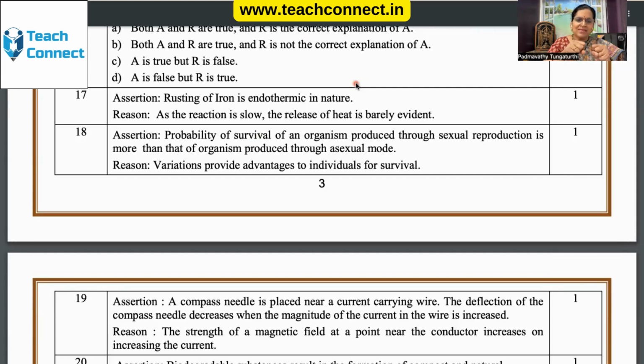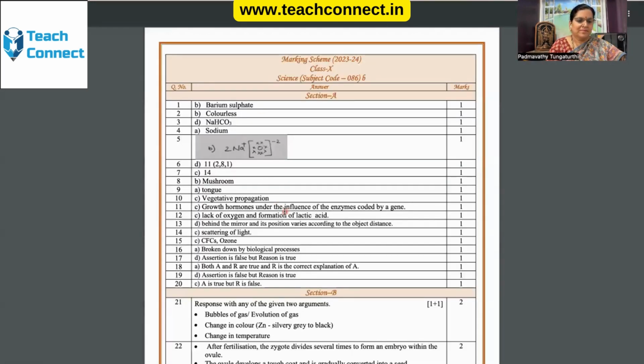If you touch a rusted iron, it is slightly warmer than the normal iron without any rust. That warmth, you must be very observant in checking it. That's how there is a release of heat. Therefore, A is false but R is true. That 17th question, the answer is D. Assertion is false, but the reason is true.